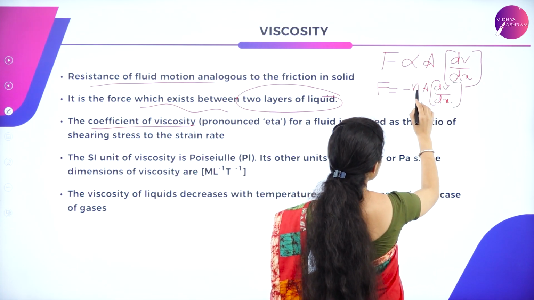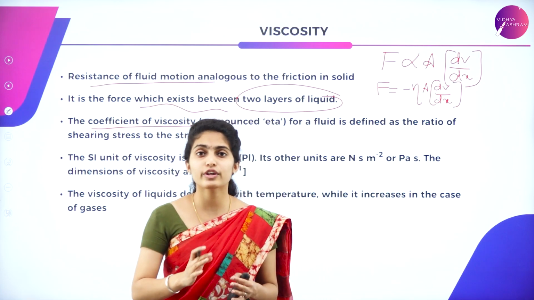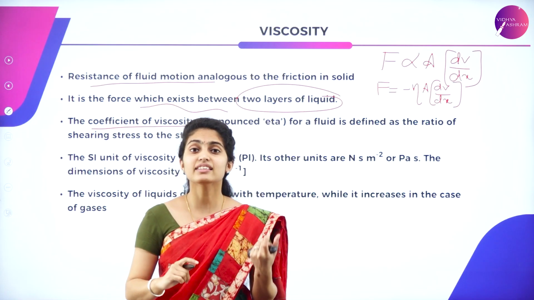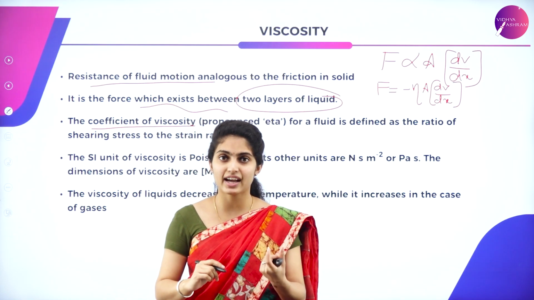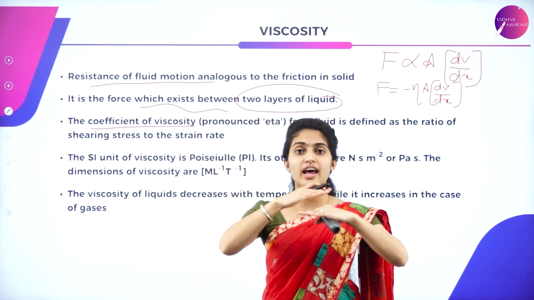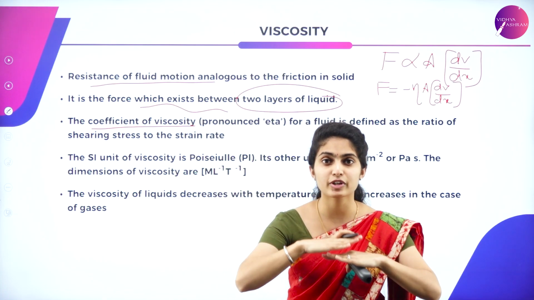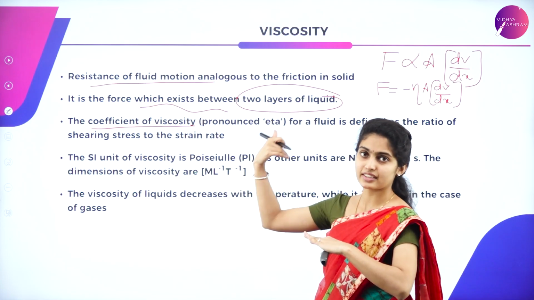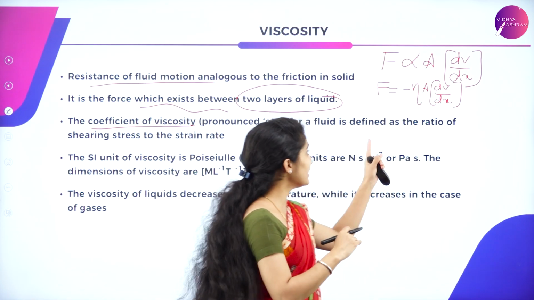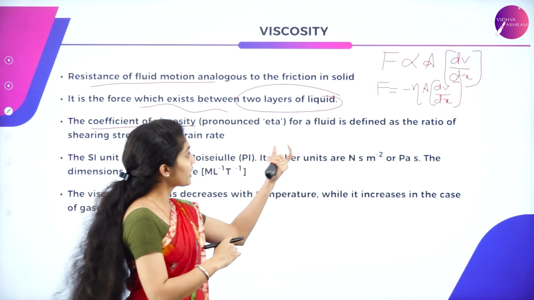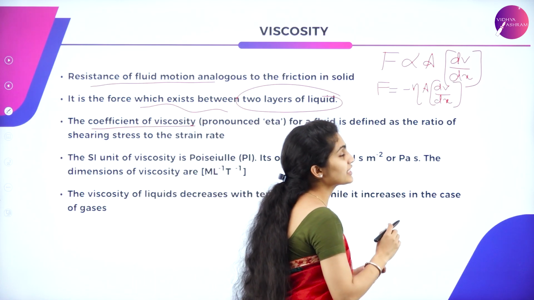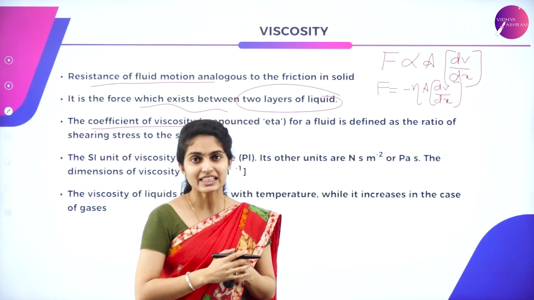Here eta is the coefficient of viscosity, and the negative sign implies that the layers act against each other, because of which there is resistance, that is viscosity. That is why it is negative. So F equals minus eta A into the velocity gradient.